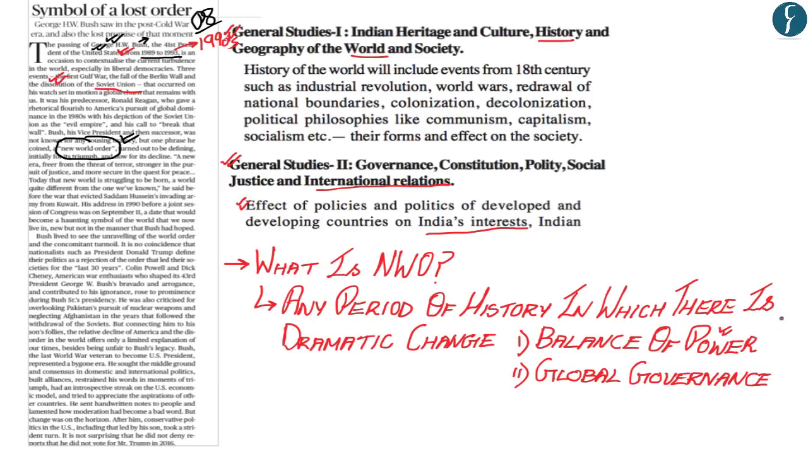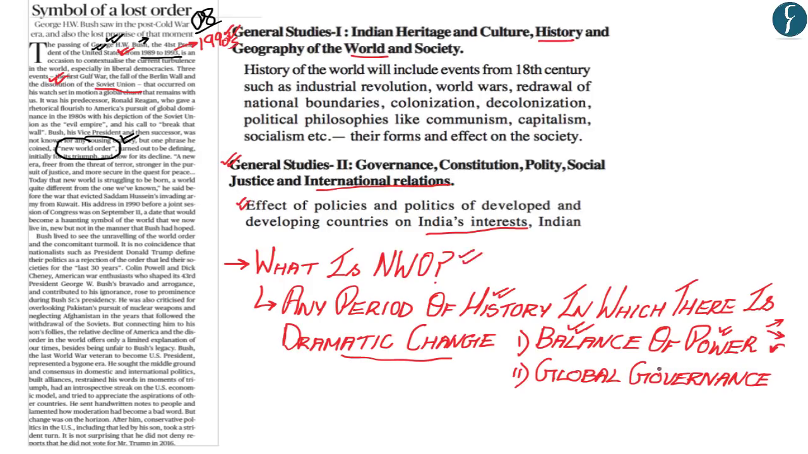in which during the Cold War the balance of power was divided between the Soviet Union and the United States. But after the breakup of the Soviet Union in 1990, the balance of power shifted completely towards the United States. And therefore this period of history in which there was a dramatic change in the balance of power led to the formation of a new world order.